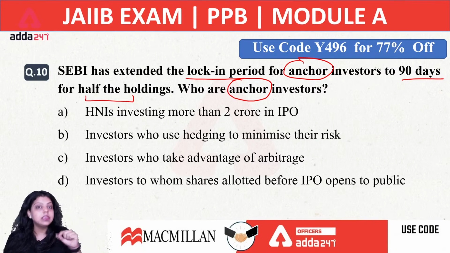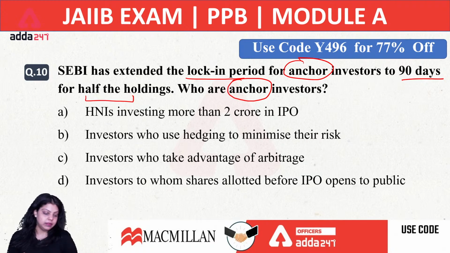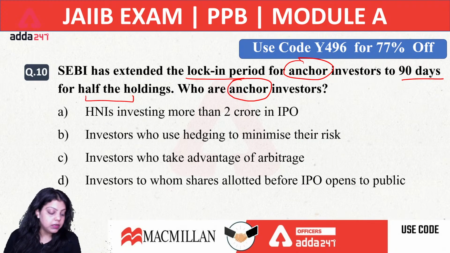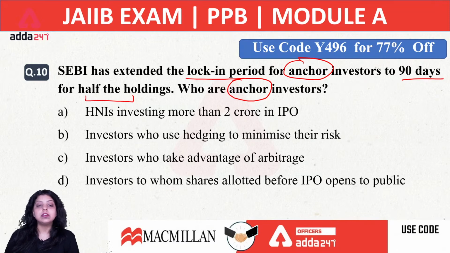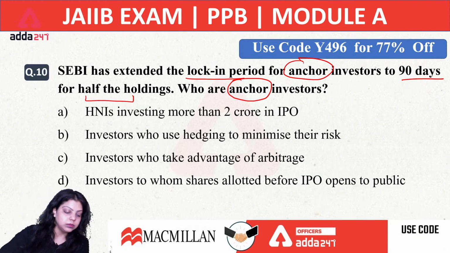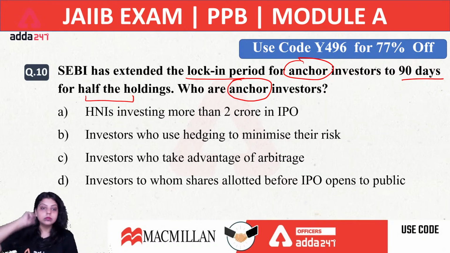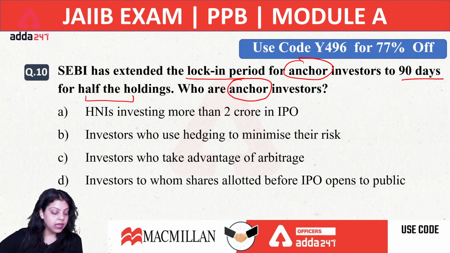Now the second thing you should know is who are anchor investors. The first option says anchor investors are the high net worth individuals investing more than 2 crore in an IPO. Second is saying investors who use hedging to minimize their risk. Third is saying investors who take advantage of arbitrage. And fourth is saying investors to whom shares are allotted before the IPO opens to the public. Now, which of the following will be the right answer? A, B, C or D?